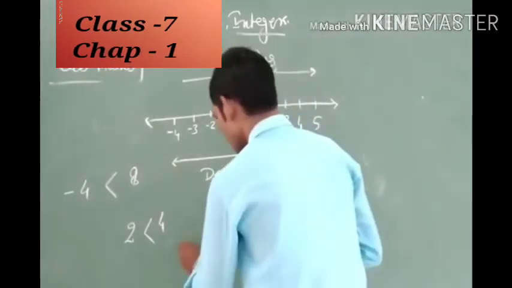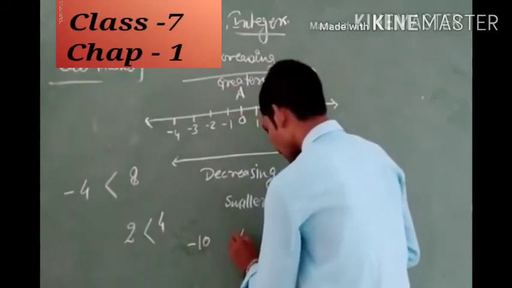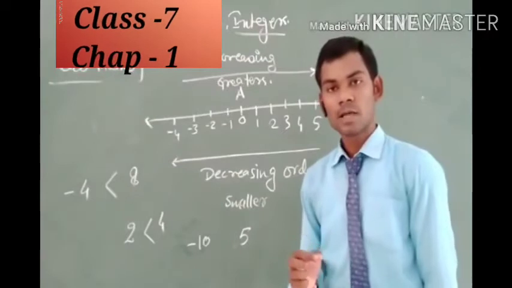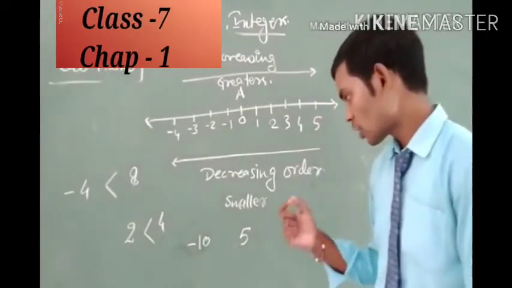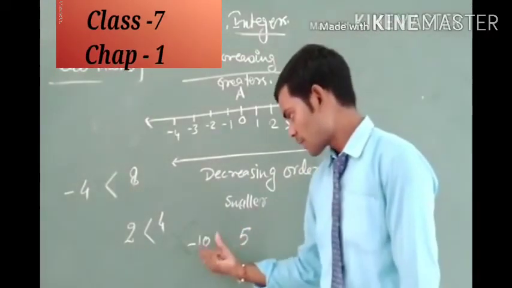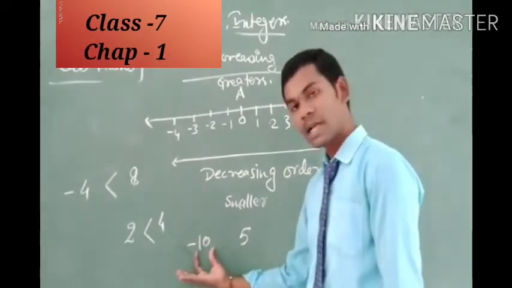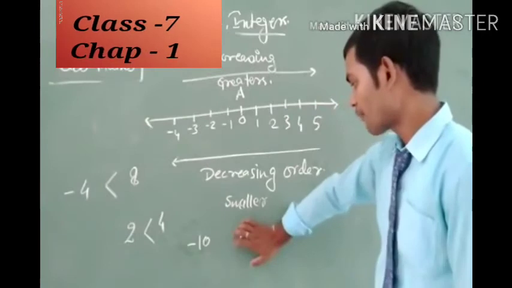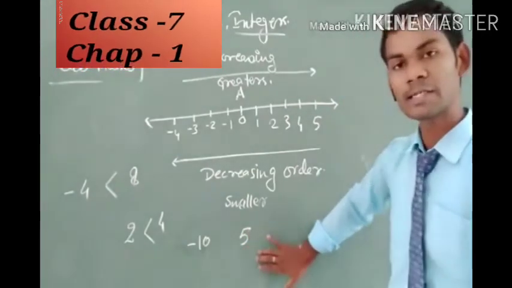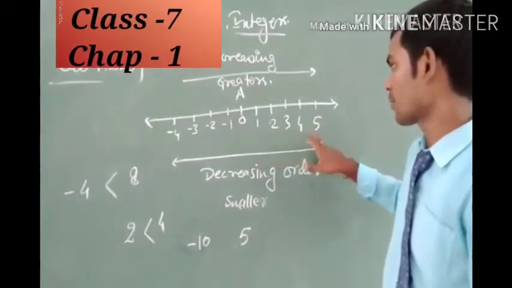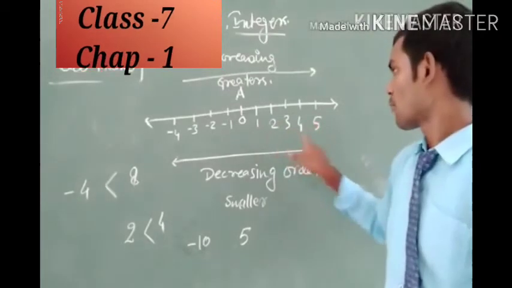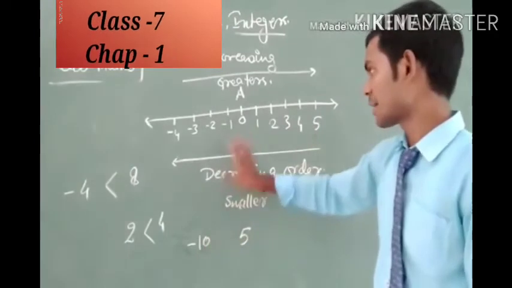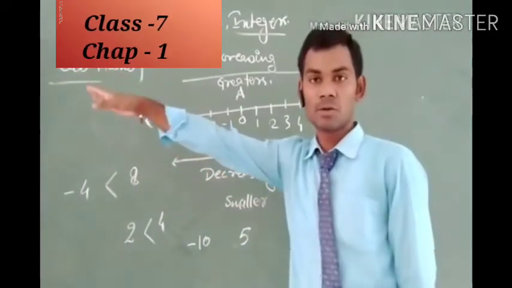If the question is -10 and 5, and I ask which one is greater, then we shall not apply the idea that 10 is more than 5. No. Here we can see that 5 exists on the right side of 0, and -10 exists on the left side of 0.